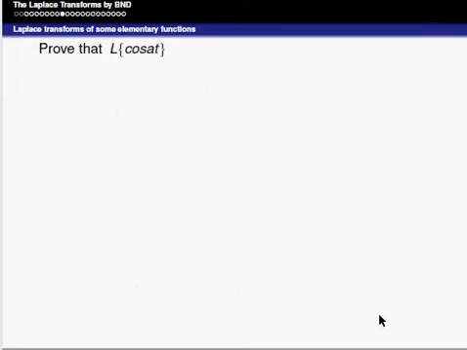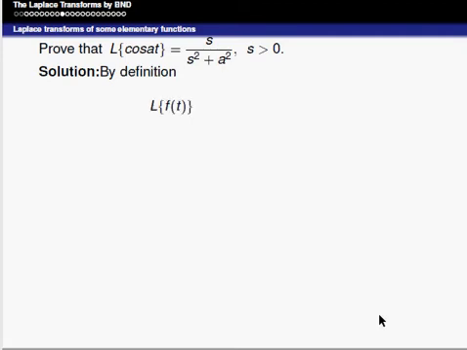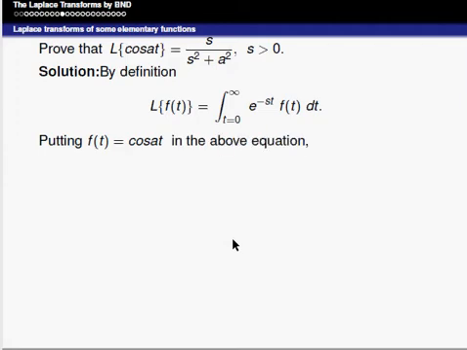Next property: Laplace of cos at is equal to s divided by s square plus a square, s is greater than 0. The solution, again by the definition, Laplace of f of t is equal to integral from 0 to infinity e power minus st f of t into dt. Again, we compare the term by putting f of t equal to cos at in this equation.